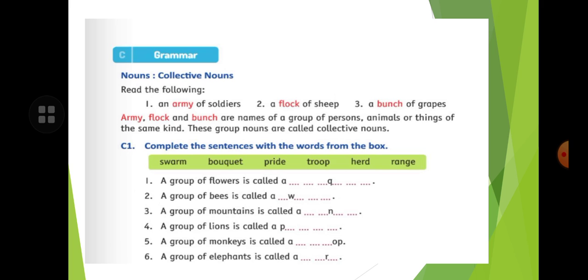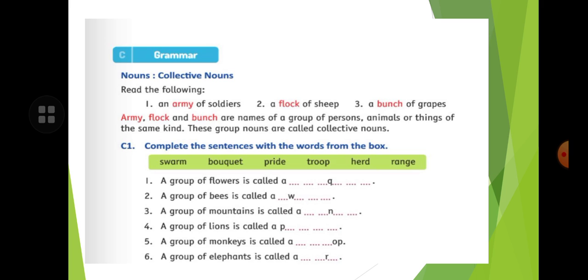Next, children, collective noun. Read the following: an army of soldiers, a flock of sheep, a bunch of grapes. Army, flock and bunch are the names of a group. Army is a group of persons, flock of sheep is a group of animals, and bunch of grapes is a group of things of the same kind. These group nouns are called collective nouns. The name of a group of persons, animals, or things of the same kind is called a collective noun.